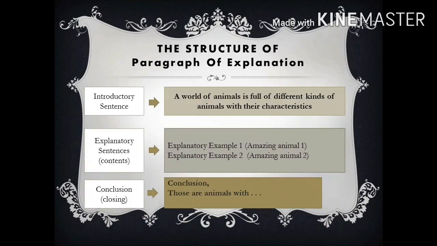To know how to write the paragraph of explanation, take a look at the following explanation. The introductory sentence is a world of animals is full of different kinds of animals with their characteristics. Then, you explain with examples. Explanatory example 1 for amazing animal 1. Explanatory example 2 for amazing animal 2. They are the contents of paragraph. Finally, you write the conclusion. It means that you end the paragraph.